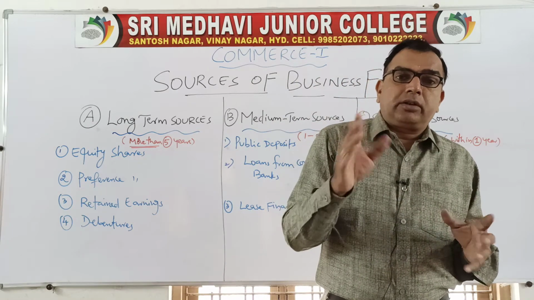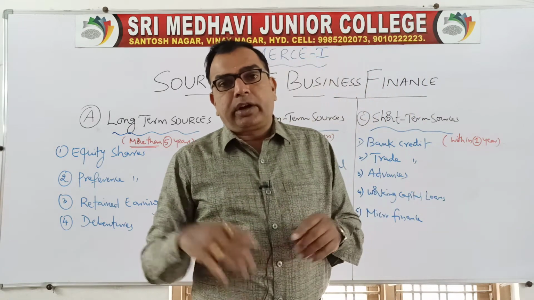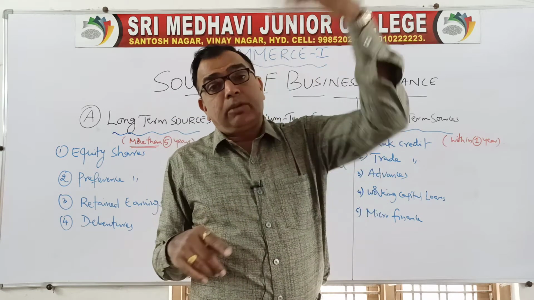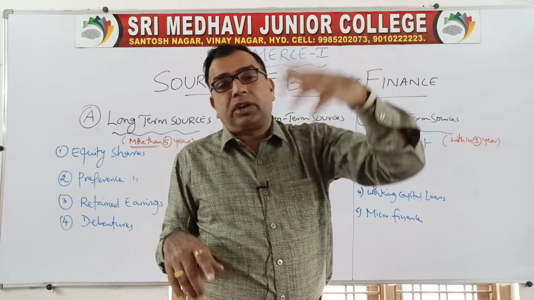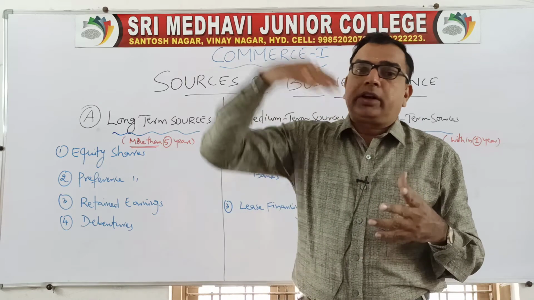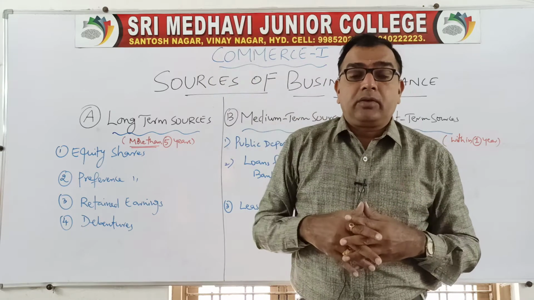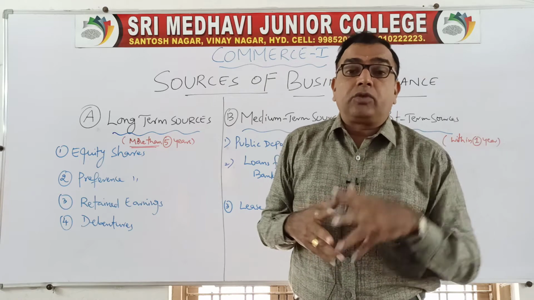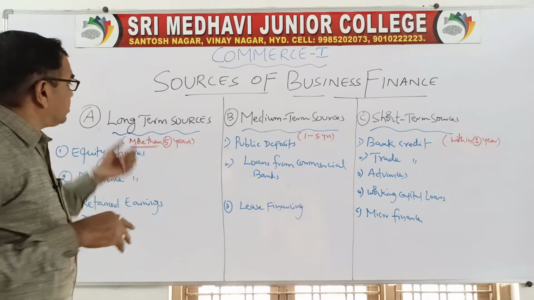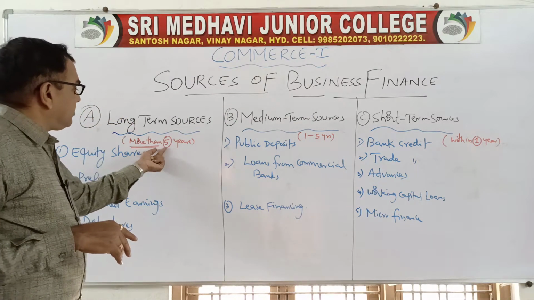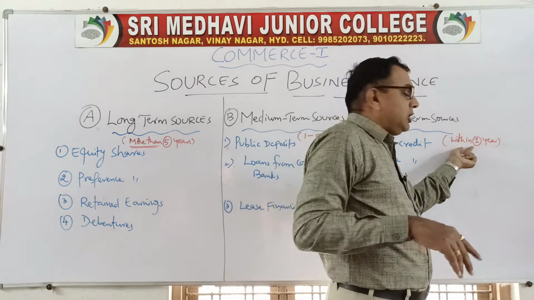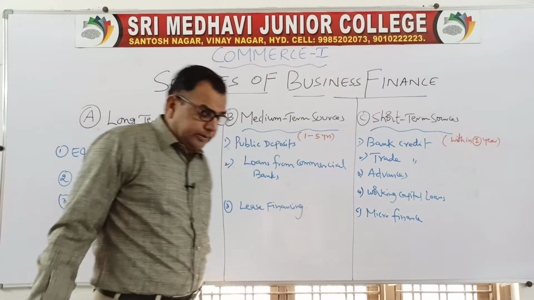That means if you have taken a loan in January 2020, by December 2020 you have to clear the loan. You cannot extend it. You cannot say that I will pay next year, or give me more time. No. So these are the conditions. Long term you can take 5 years, 7 years, 10 years, like a house loan. We can take a loan for 15 years. So that is called the time period basis. Long-term finance is more than 5 years, medium-term finance is 1 to 5 years, and short-term finance is within 1 year. This is what we discussed in the previous class.